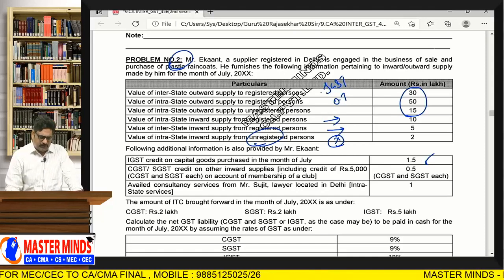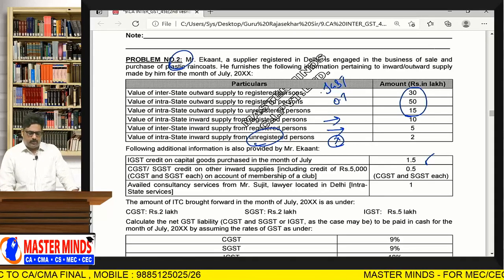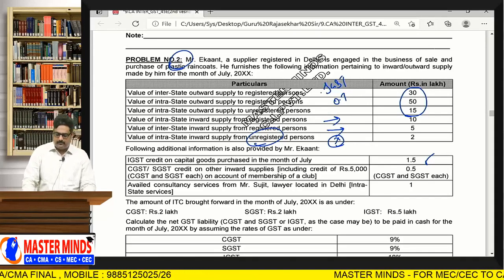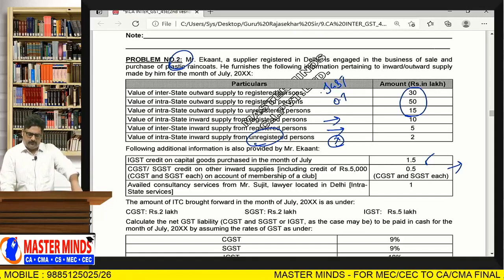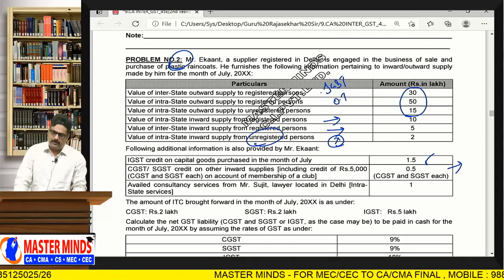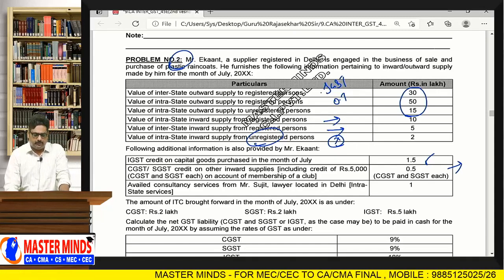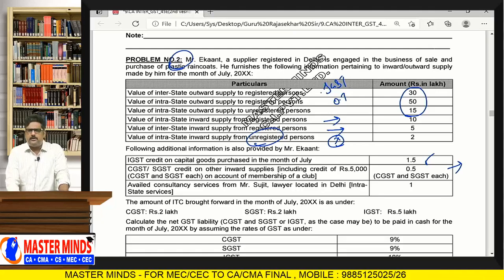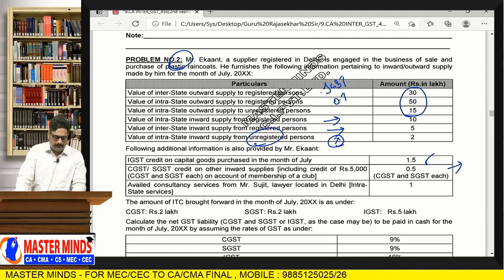CGST or SGST credit on other inward supplies is 50,000, including credit of 5,000 on account of membership of a club. In this 50,000 rupees, 5,000 rupees is relevant to membership of a club. With respect to membership of a club, the position is that ITC is not allowed. So on 5,000, ITC is not allowed. For the remaining portion, 45,000, you can claim the ITC.